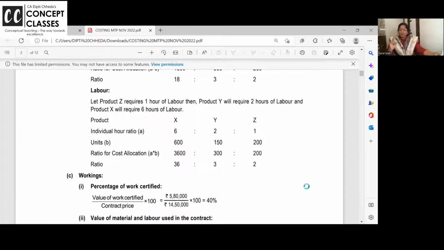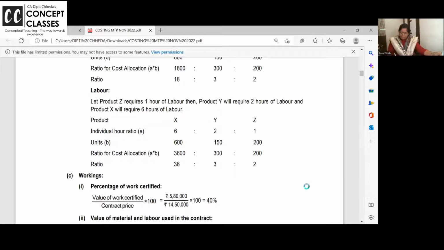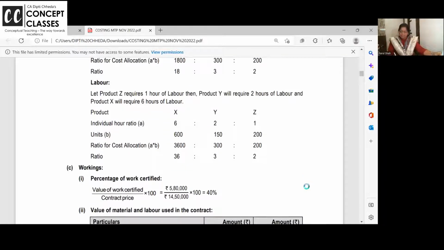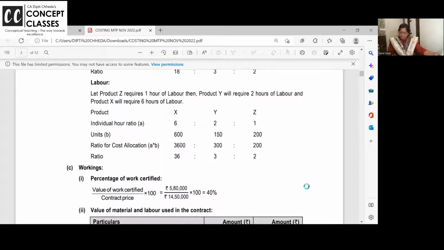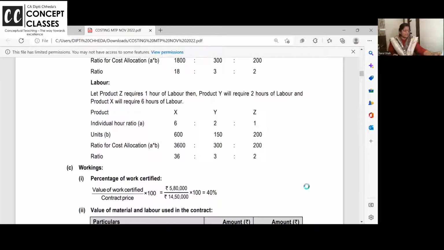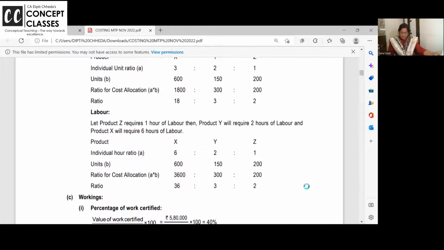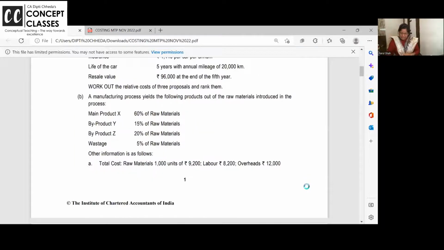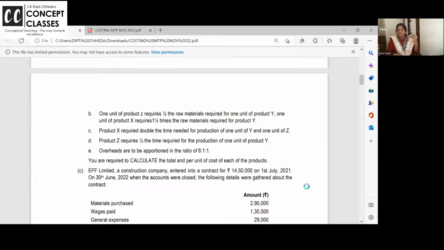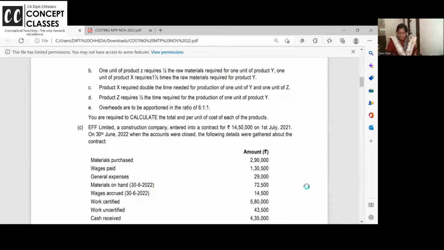Once you get this, I want to make 600 units of X, and each unit requires 6 hours, so 3600 hours. Here I want to make 150 units of Y, and each unit requires 2 hours. So in this ratio we will take. Clear to all of you or not? So this was the problem. Just read the problem. See, here is the language, but I have read it all for you. It's super easy, and for 5 marks, you can quickly do the calculation.